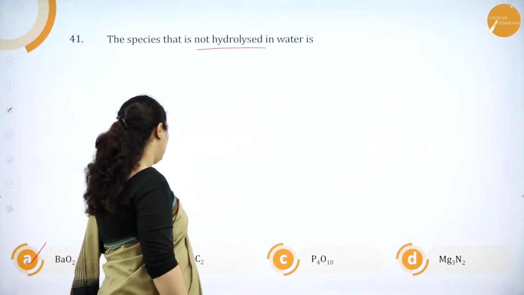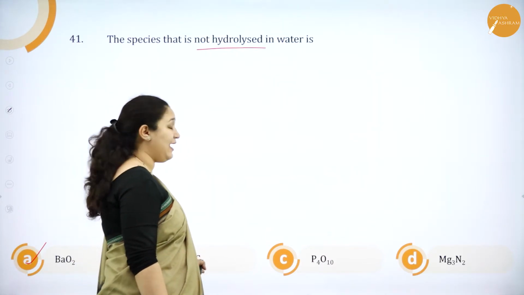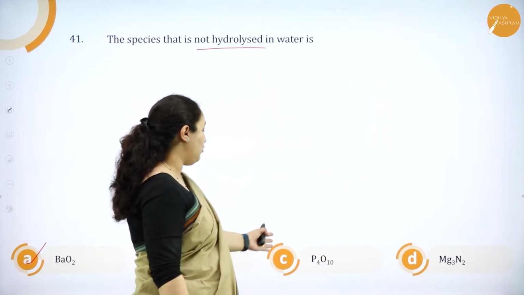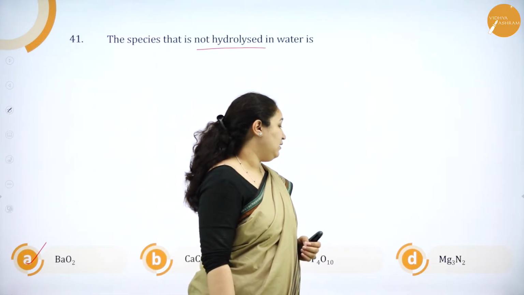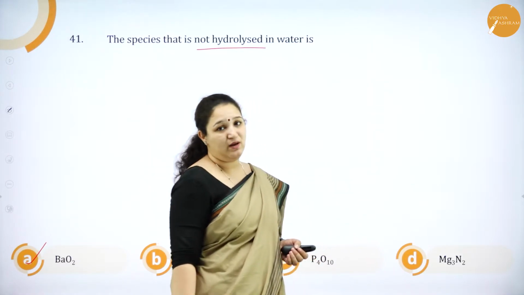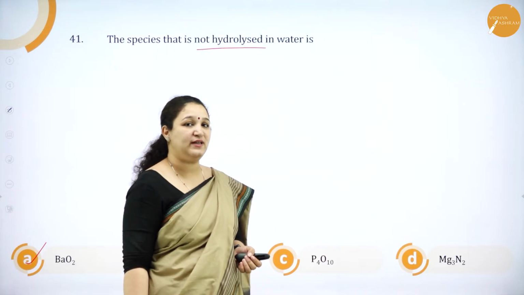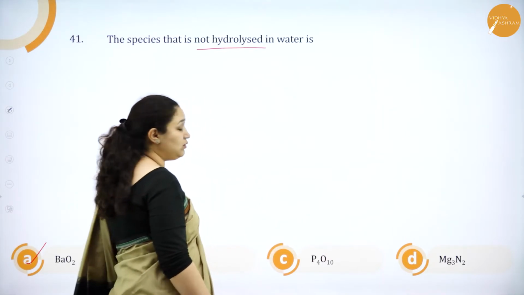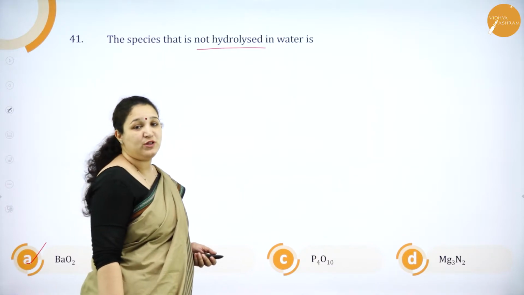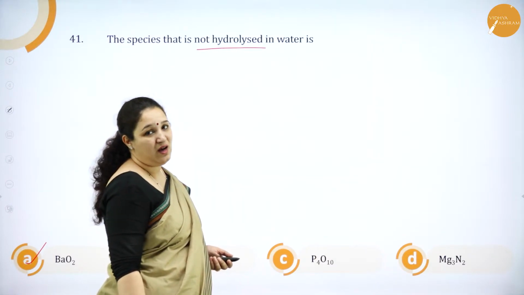Okay, whereas here you can get calcium hydroxide as well as C2H2, and you will get H3PO4 acid here, and here magnesium hydroxide and ammonia gas is formed when it is treated with water. All the other three undergo hydrolysis unlike BaO2. So option A is the correct answer.